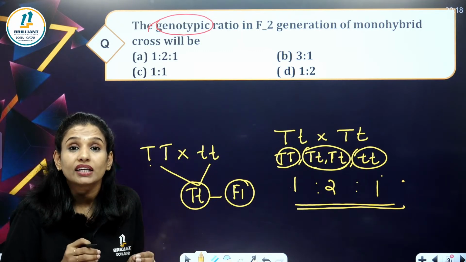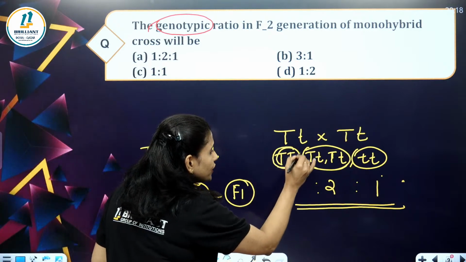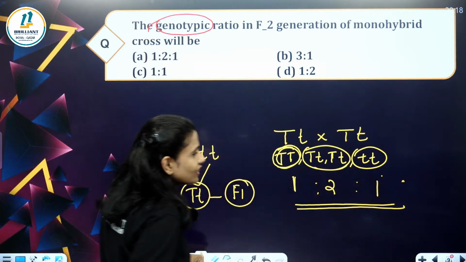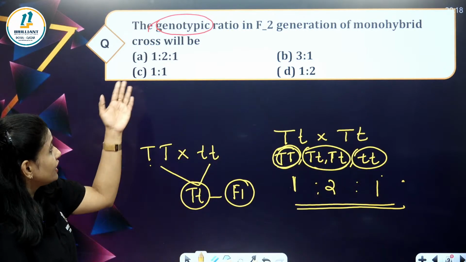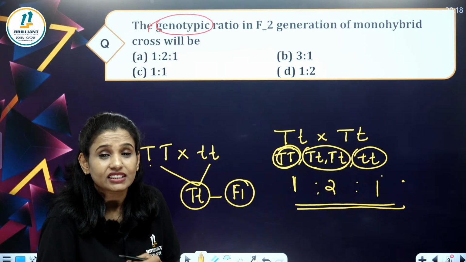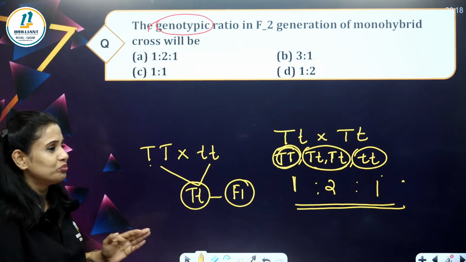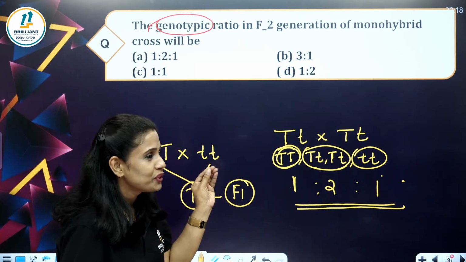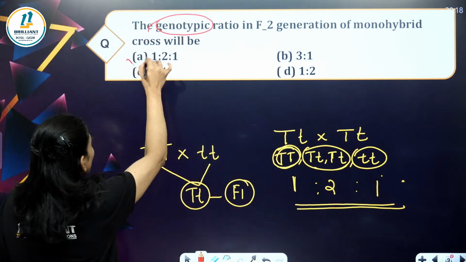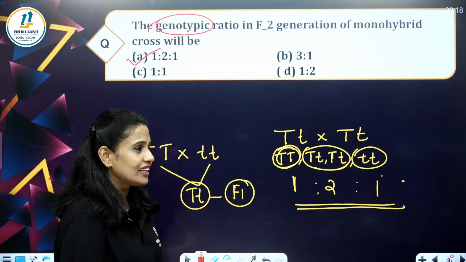It is 1:2:1. Which is the genotypic ratio in a monohybrid cross? That is the first option, 1:2:1. Are you ready for the next question?